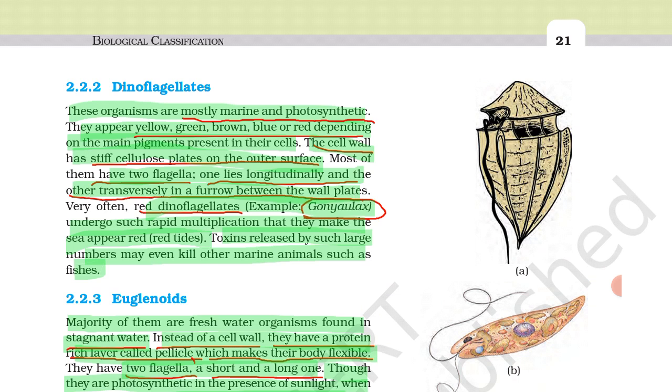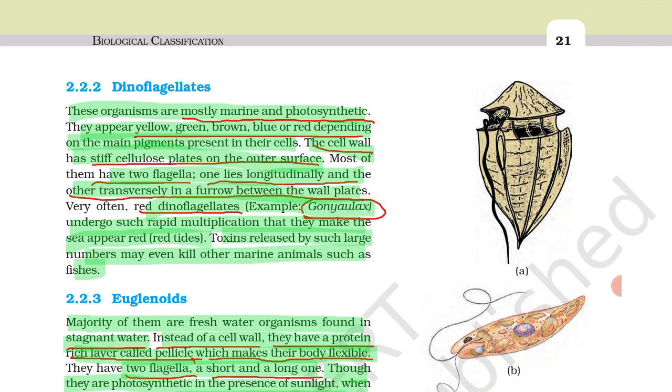Most of them have 2 flagella. So this is most important. Dinoflagellates have 2 flagella. One flagellum lies longitudinally, meaning throughout its length, and one flagellum lies transversely in a furrow between wall plates.